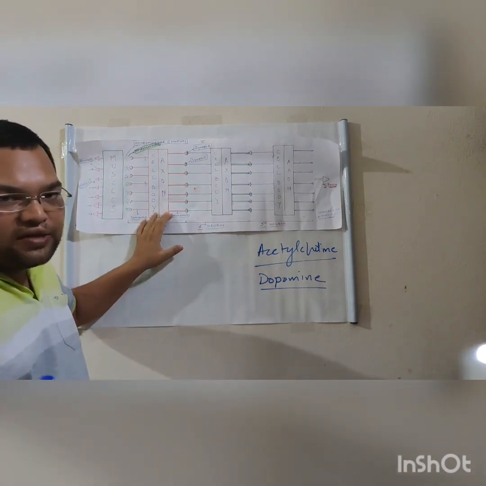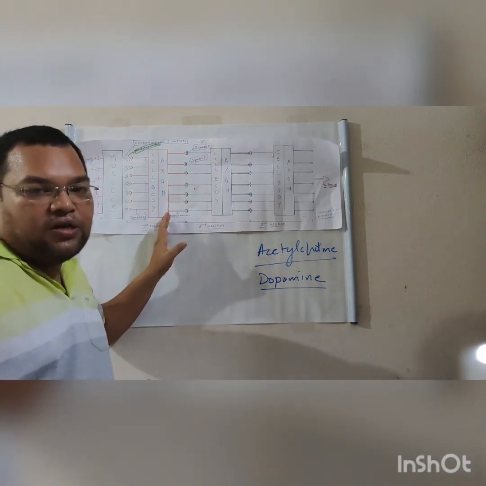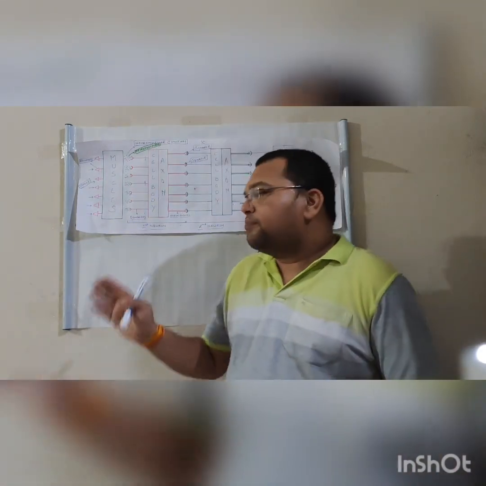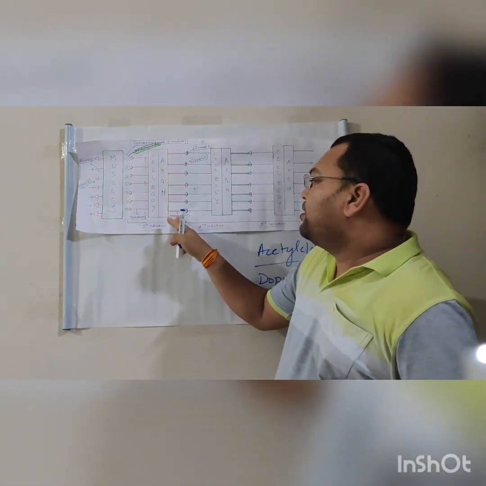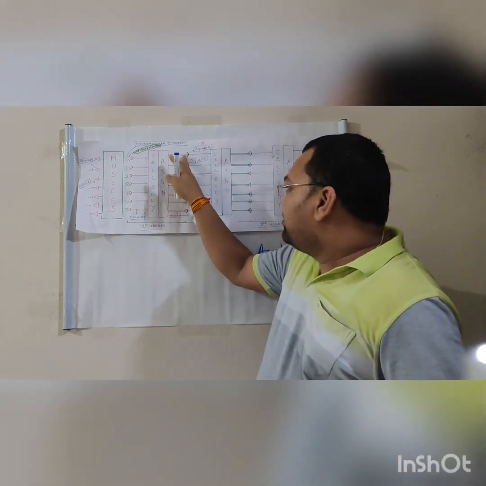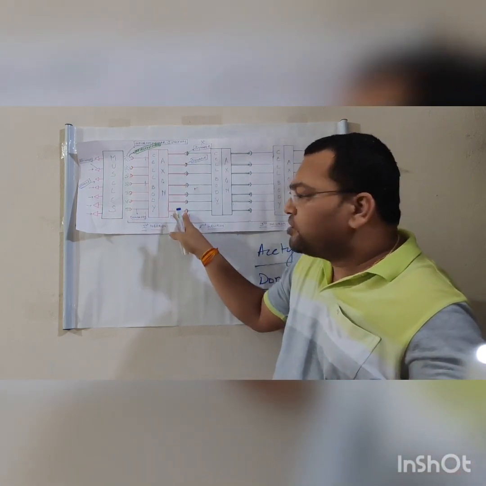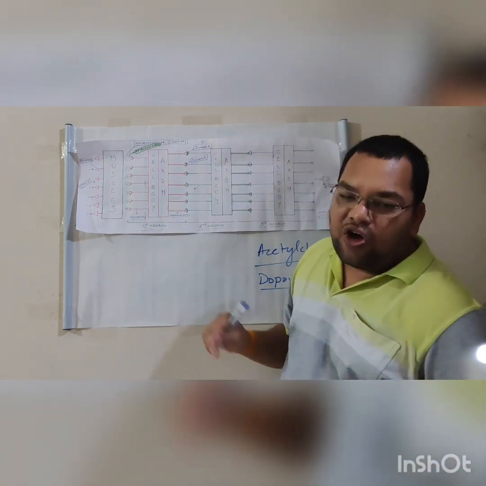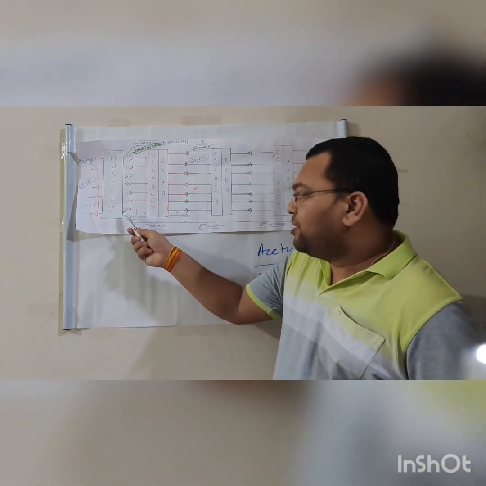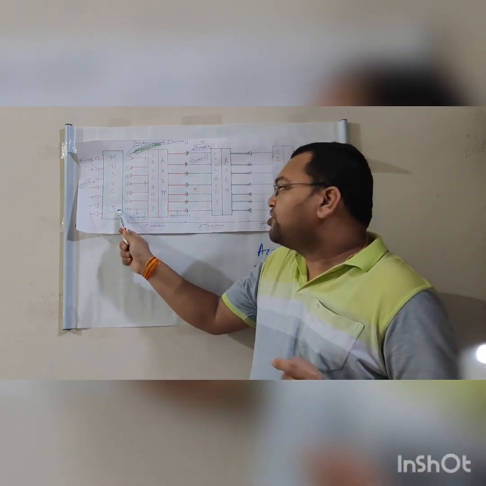Then it passes to the axon as electrical impulses, and from the axon the message passes to the nerve endings. These round structures at the nerve endings are called the synaptic knobs, from which the same neurotransmitter is released. That is important.